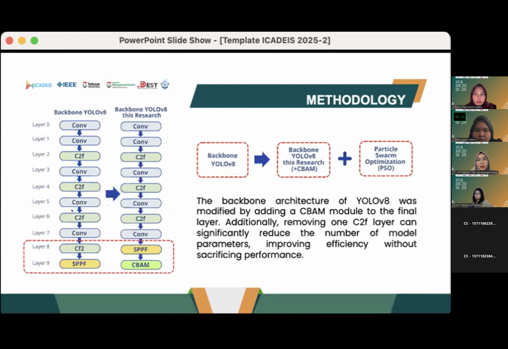First, one C2F layer was removed, reducing the number of model parameters and computational complexity. Then a CBAM, or convolutional block attention module, was added to the final layer to enhance the model's ability to focus on important features. This change makes the model lighter and more sensitive to small and complex objects. Finally, the optimization process was enhanced using particle swarm optimization, or PSO, which fine-tunes hyperparameters for better performance. This combined approach ensures a balance between efficiency and accuracy.